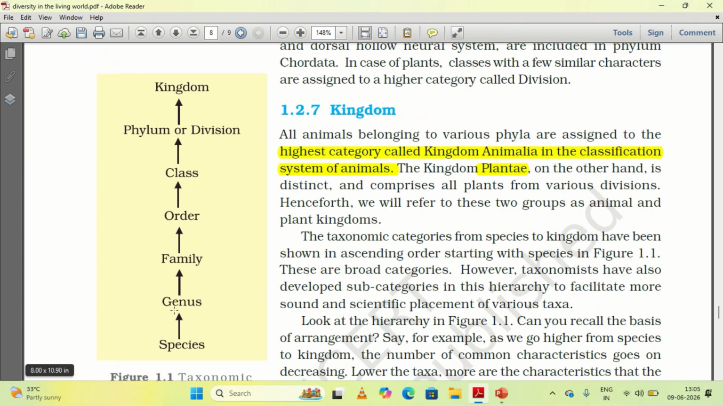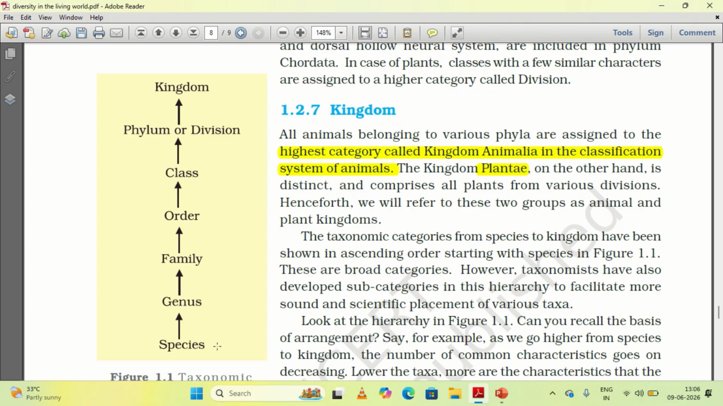If you see from the base to the higher level, the species is the basic taxon. A group of species are placed under the genus, and a group of genera are placed under one family. All the families put together are placed under one order, and this order is placed under one class. All the classes are placed under one phylum if it is an animal, and if it is a plant, they are placed under one division. All the divisions or phyla are placed under one kingdom. If it is a plant, kingdom Plantae. If it is an animal, kingdom Animalia, which forms the highest taxon in the hierarchy. This is the sequence.